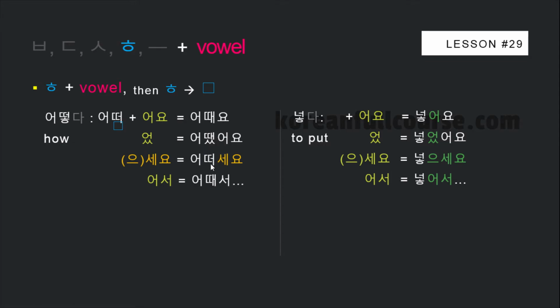어때서? And here, since hiot is not followed by a vowel o, this o did not get replaced by the double vowel 에. And on the right hand side, you can see that in regular verbs and adjectives, hiot doesn't drop. 넣어요? 넣었어요? 넣으세요? 넣어서.